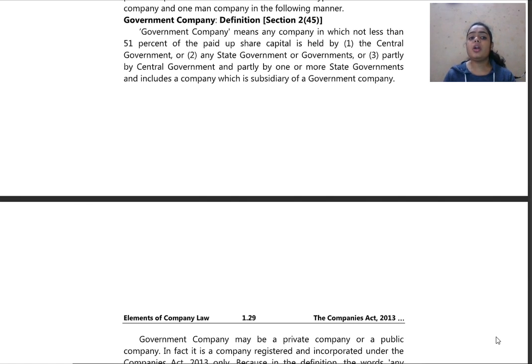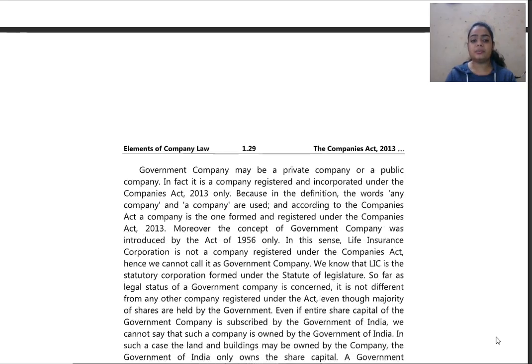That a company in which not less than 51% of the paid up share capital is held by central government, or by any state government or governments, or partly by central government and partly by one or more state governments, and includes a company which is subsidiary of a government company. Okay, so now we shall be studying further.